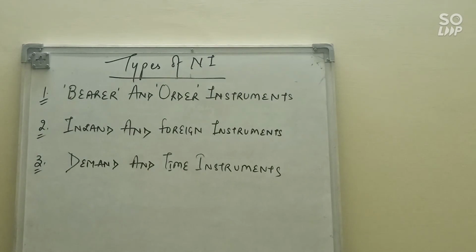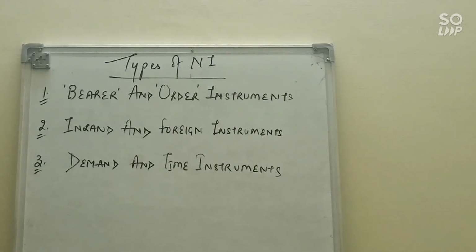Next, an instrument which is not an inland instrument is known as a foreign instrument. So a foreign instrument is one that satisfies these two conditions. One, it is drawn outside India and made payable outside or inside India. Second, it is drawn in India and made payable outside India and drawn on a person resident outside India. So either it should be drawn outside India or it should be payable outside India. Clear?